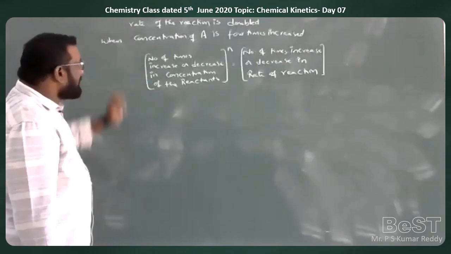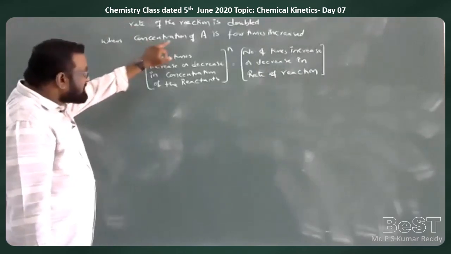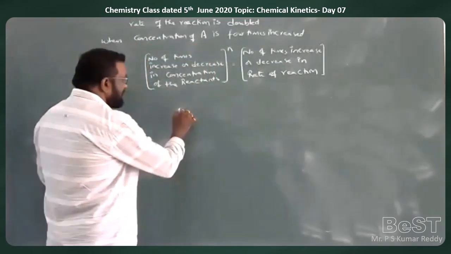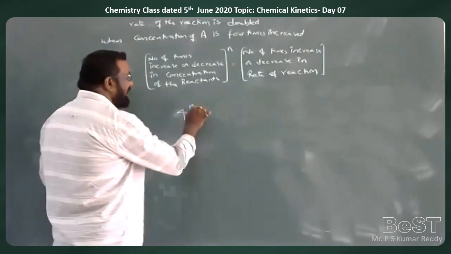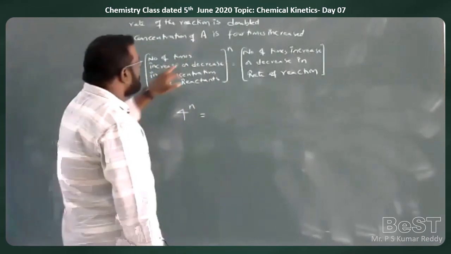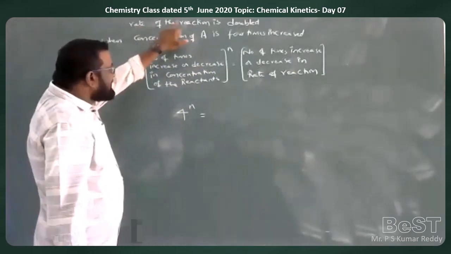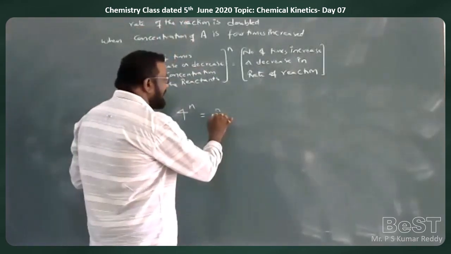Now let us see the problem. When the concentration of A is increased by 4 times, that means 4 to the power of n is equal to the rate of the reaction being doubled. That means 4 to the power of n is equal to 2.